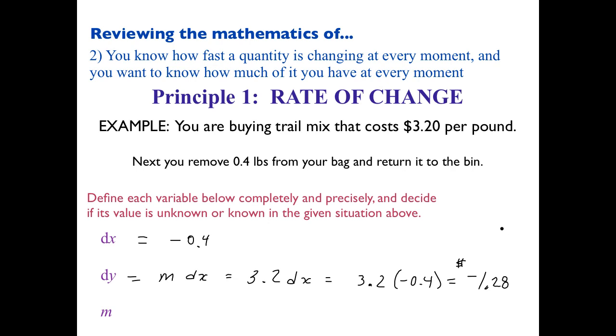So what does that mean? That means if you put that much back in the bin, your cost is going to go down that much, right? Your change in cost is negative, meaning your cost will go down. m is still the same, 3.2. So that's an example of something else that 3.2 dollars per pound tells us. It tells us that if we decrease the number of pounds by 0.4, our cost will go down $1.28. Questions on that?